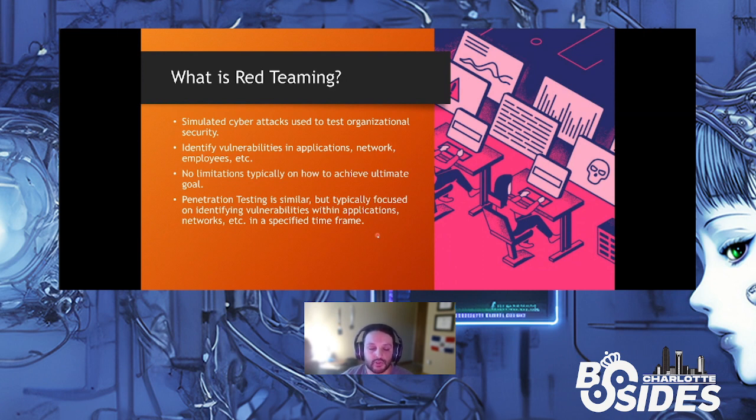And the more specific is you usually have a defined time frame, maybe like 40 hours, maybe 50 hours, whatever is targeted or agreed upon with the company. But it's usually a specified time frame as opposed to red teaming where you have as much time as you can and you're just trying to get to that ultimate end goal. It's an important distinction to make between the two, but basically they are the same methodology, same utilizations.